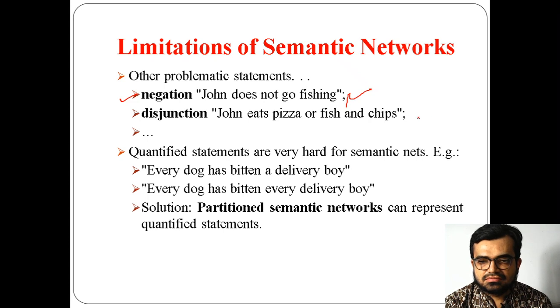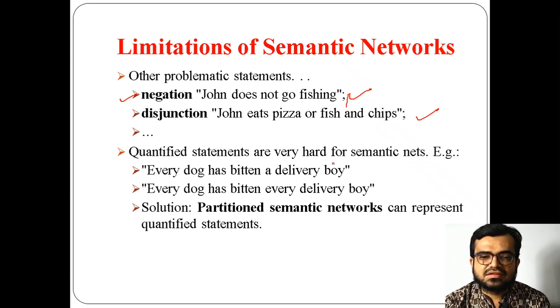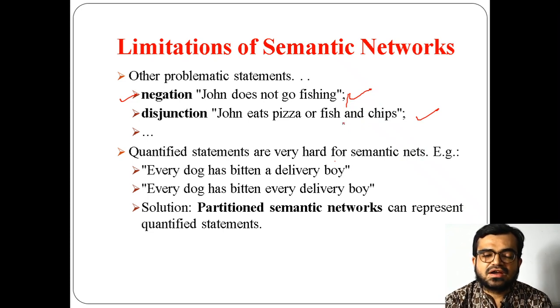And disjunction means you are using a disjunction operator, I mean a disjunction connective. So you can see John eats pizza or fish and chips. So for this kind of statements, representing them in semantic networks is difficult. These are the statements which come under problematic statements.